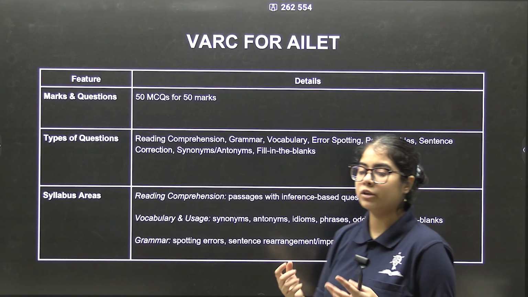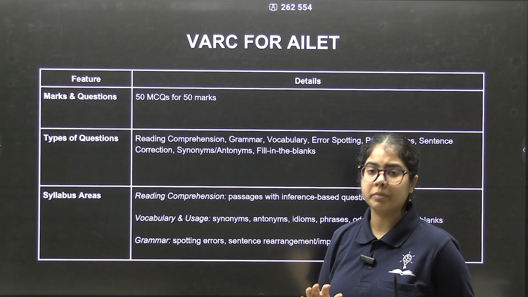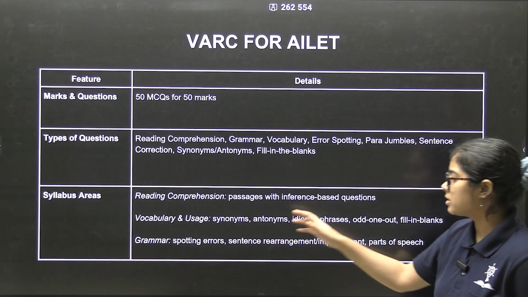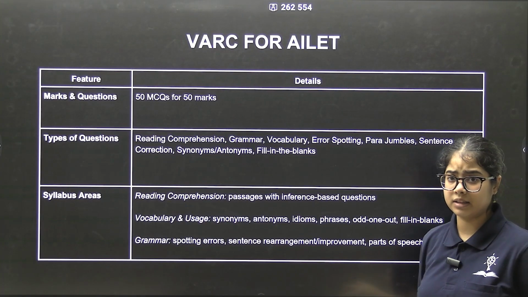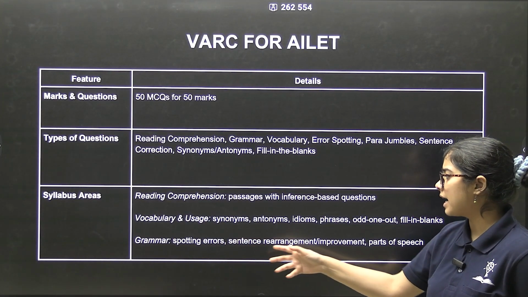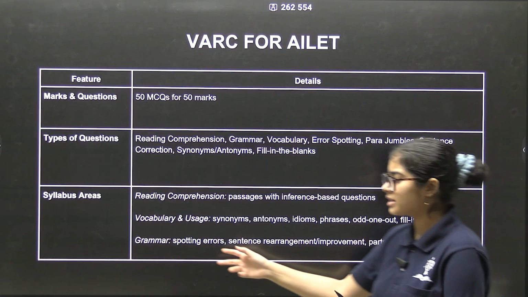Otherwise, RCs predominantly requires you to have a good reading speed that should also be prepared in advance. Then vocabulary and usage, synonyms, antonyms, idioms, phrases, odd one out, fill in the blanks, all of these are asked in the English section of the exam. And then it's the grammar, spotting errors, sentence rearrangement, improvement, parts of speech. All of these are grammar.